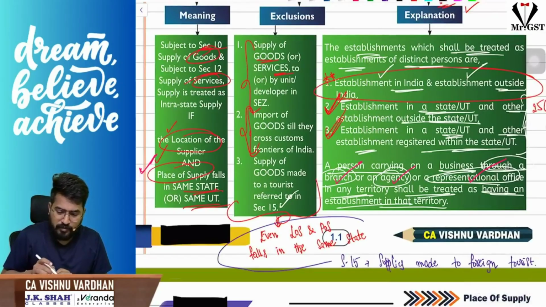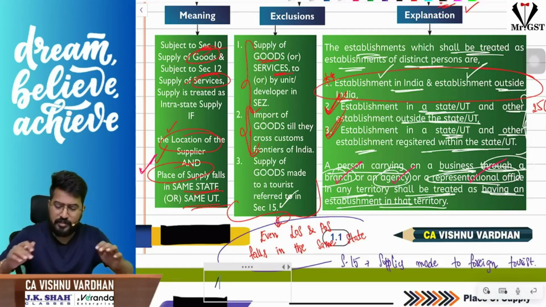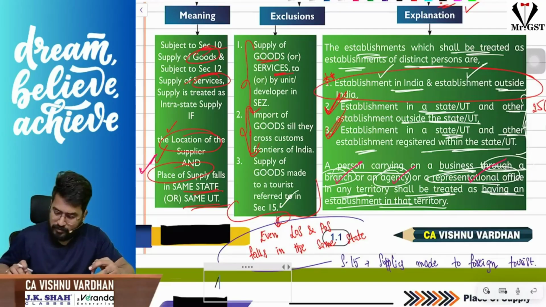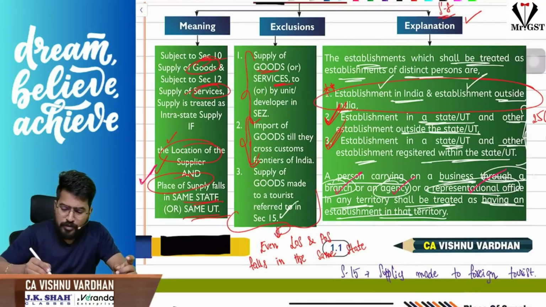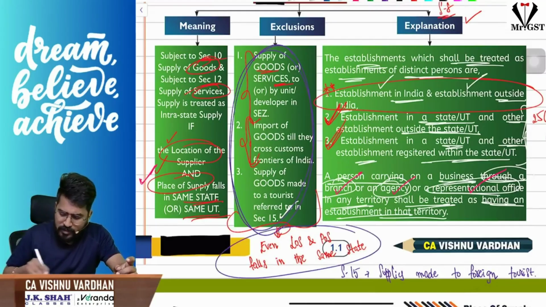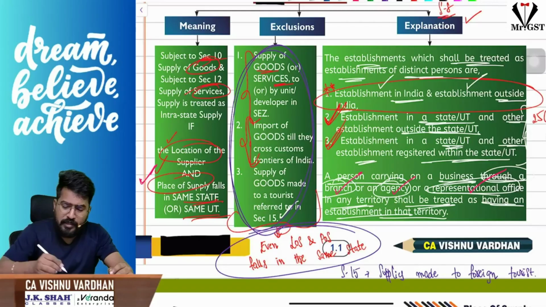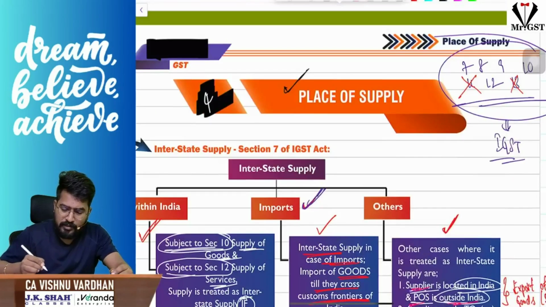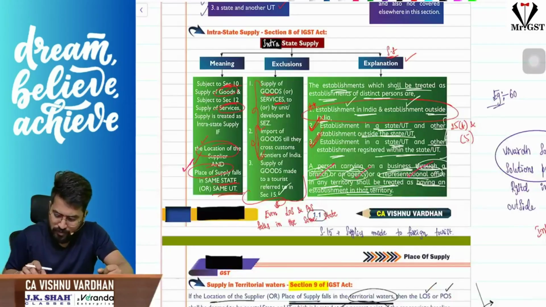and place of supply falling in the same state, still we call it as interstate supply. So in these cases, even though these people are located in the same state, the location of supplier and place of supply falling in the same state, still we call it as interstate supply. Sorry, there was some technical issue.